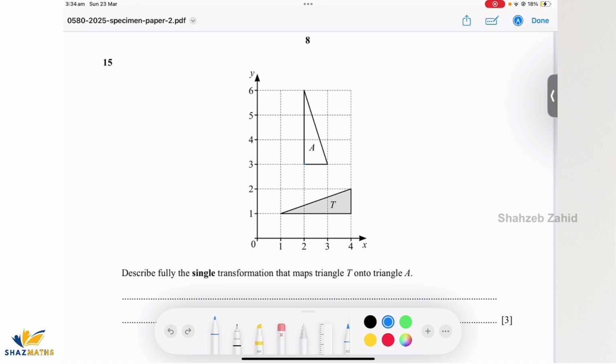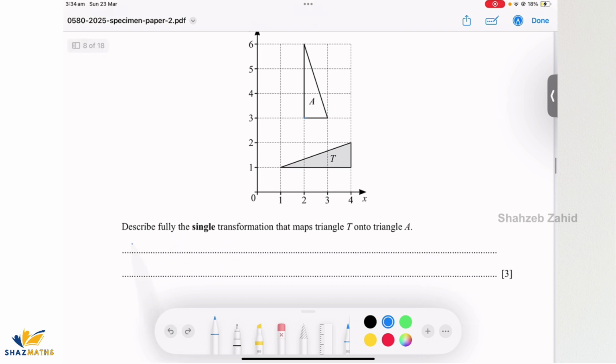So either it's a reflection or rotation. Now if I rotate this triangle 90 degrees clockwise, it's going to become this triangle, right? It's going to attain this shape. So I'm pretty sure that this is a rotation. So what I'll say, it carries 3 marks. I'm just going to say it is rotation 90 degrees clockwise.